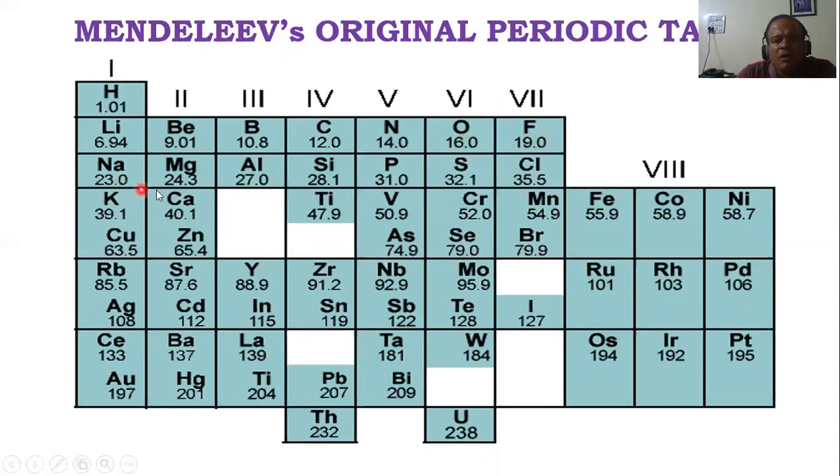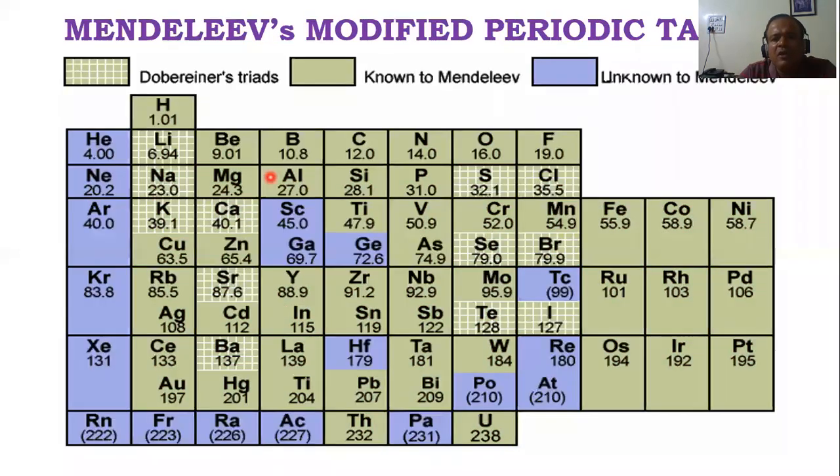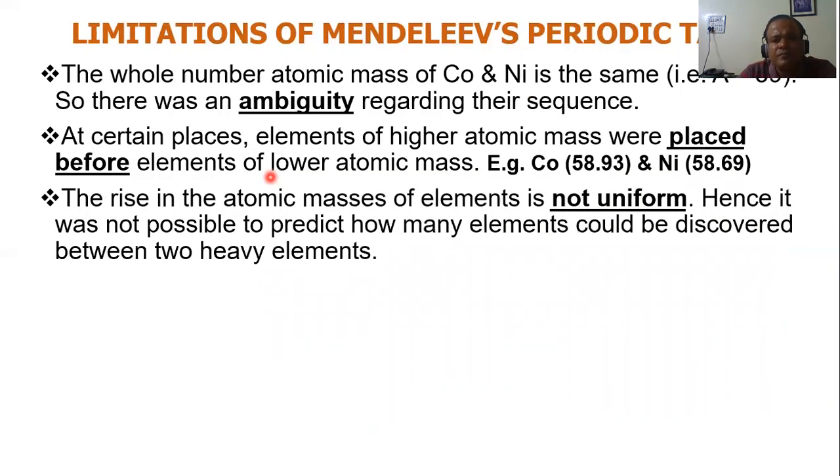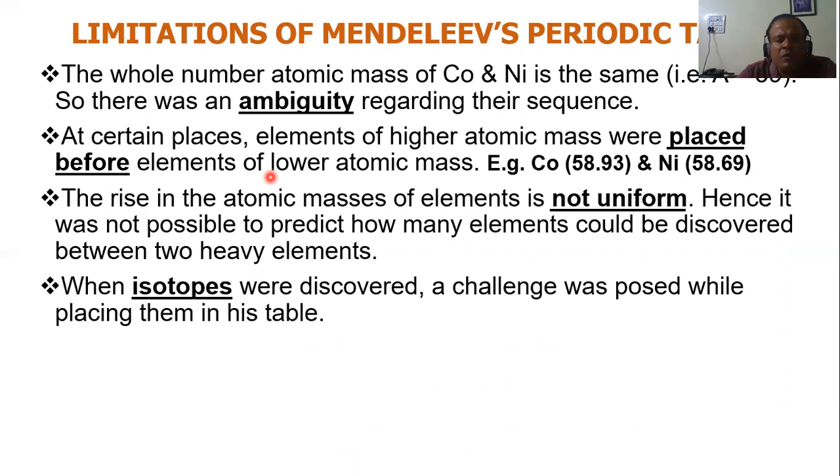Can you see here? 24.3 minus 23, how much is it? 1.3. But 27.0 minus 24.3, how much is it? 2.7. So here there is a difference of 1.3 between two elements, and here a difference of 2.7. I hope you understood what I mean by the rise in the atomic mass is not the same. The difference between two consecutive elements is not the same. So it was not possible to predict how many elements will be discovered in the future between any two elements.